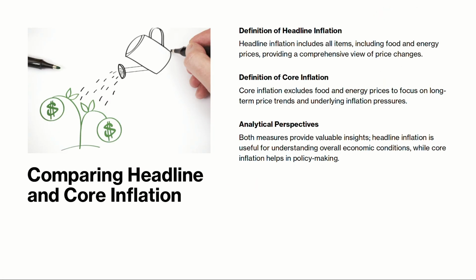Comparing headline and core inflation. Headline inflation includes all items, including food and energy prices, providing a comprehensive view of price changes. Core inflation excludes food and energy prices to focus on long-term price trends and underlying inflation pressures. Both measures provide valuable insights. Headline inflation is useful for understanding overall economic conditions, while core inflation helps in policy making.